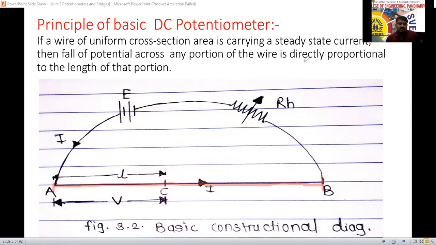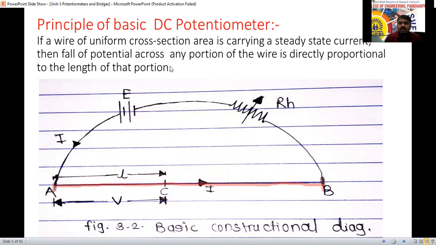It is not like the thickness changes, with the area becoming more after 2 meters or 1 centimeter. It is throughout, from A to B, the cross-sectional area of this conductor AB is uniform. If a wire of uniform cross-sectional area is carrying a steady state current, steady state current means the value of current is constant. That is the current it is carrying here.